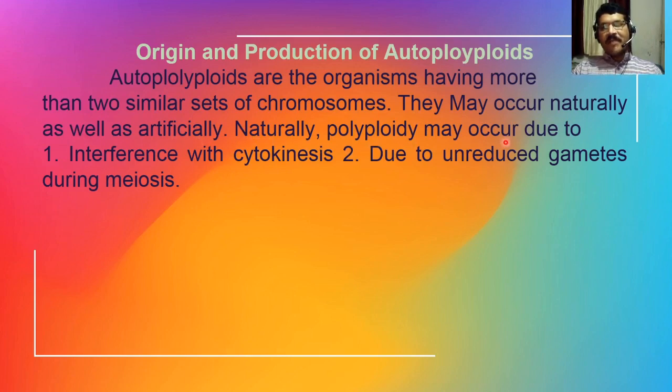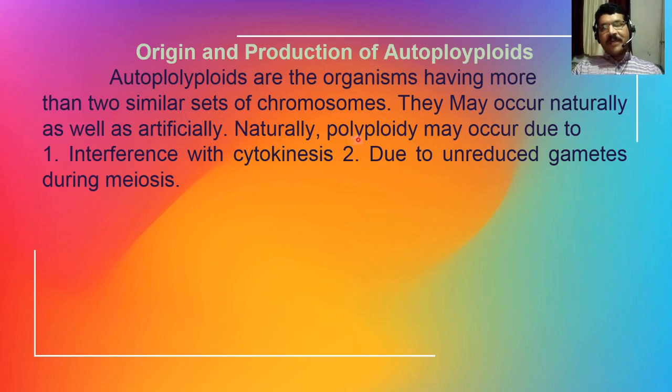Naturally, polyploidy may occur due to interference with cytokinesis or due to unreduced gametes during meiosis. You must remember that these autopolyploids can originate naturally as well as be produced in the laboratory by artificial means.